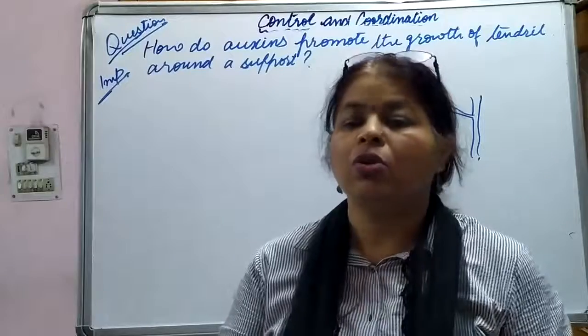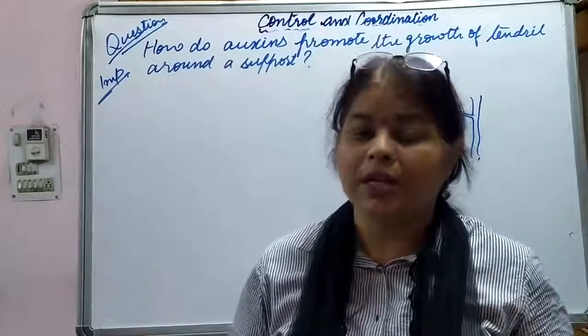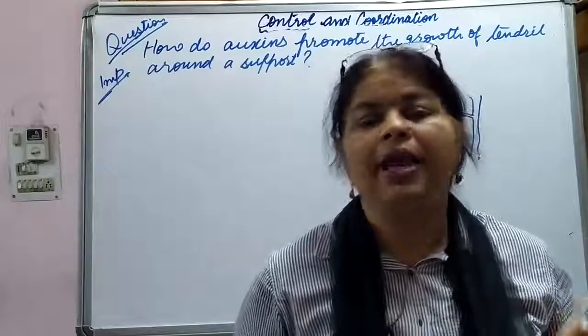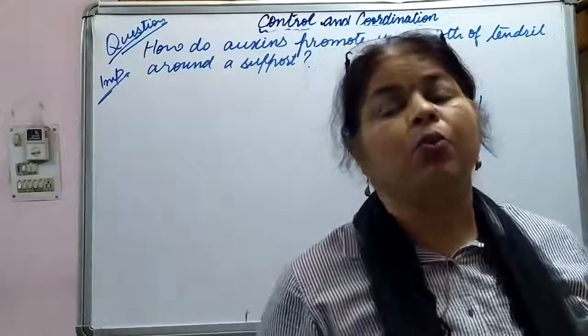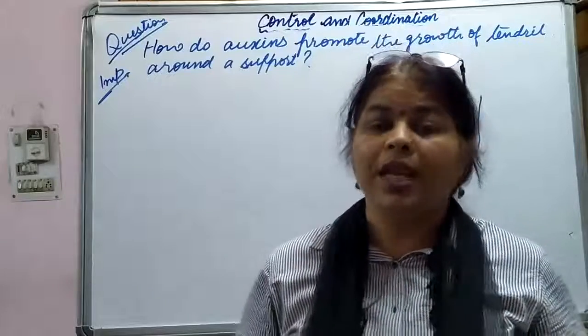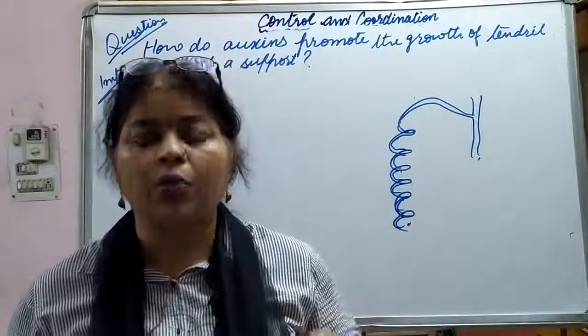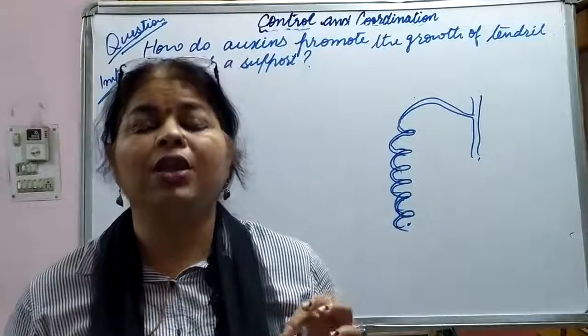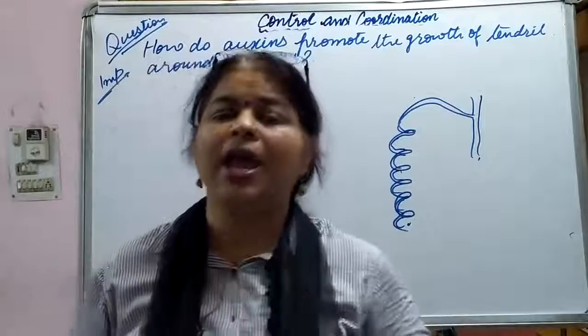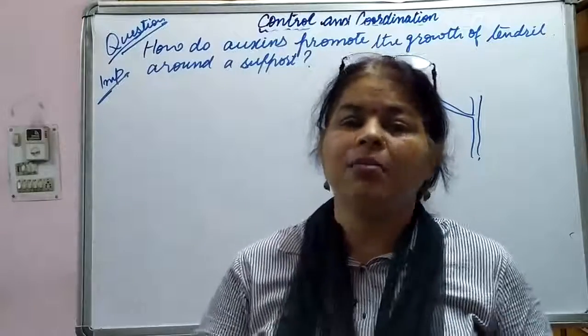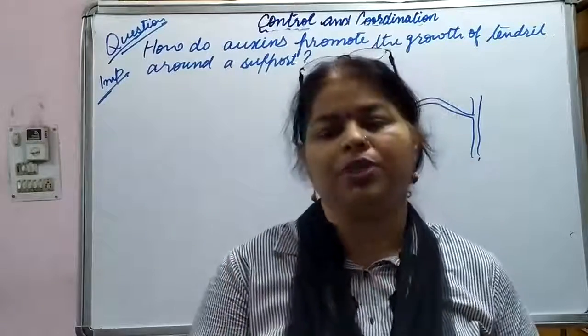Okay. So again I am repeating, when tendrils come in contact with any support, then the part of the tendril in contact with the object does not grow as rapidly as the part which is away from the object.